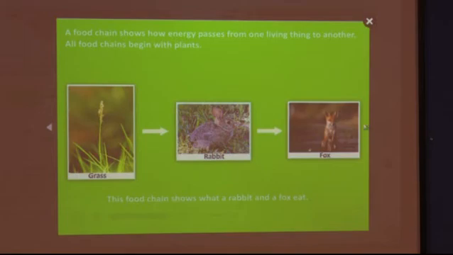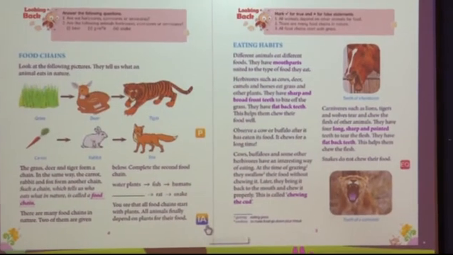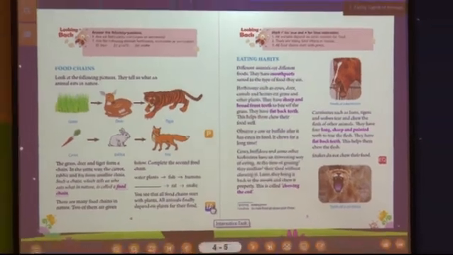This food chain shows what a rabbit and a fox eat. Now I will show you some animation. Before that, we'll solve some questions. So can you see here that they had given one question.